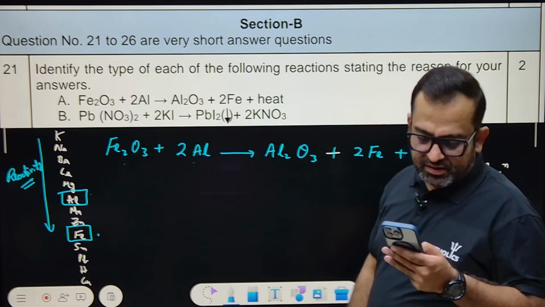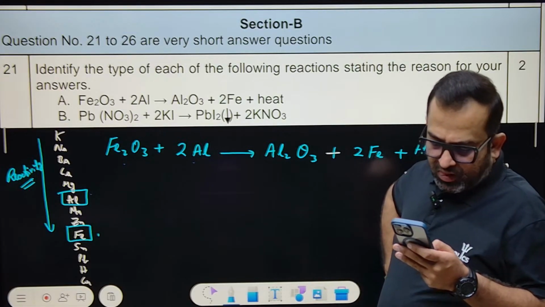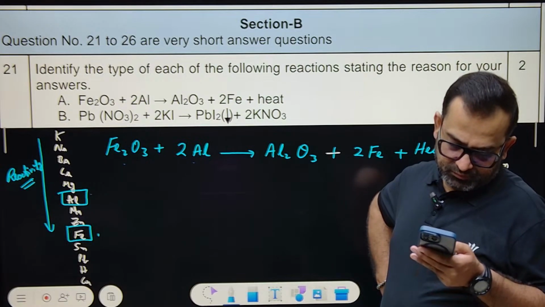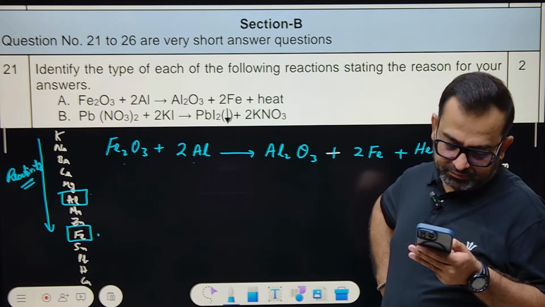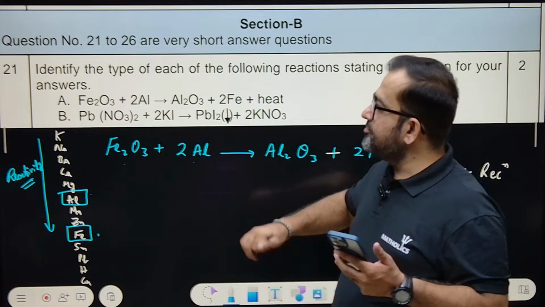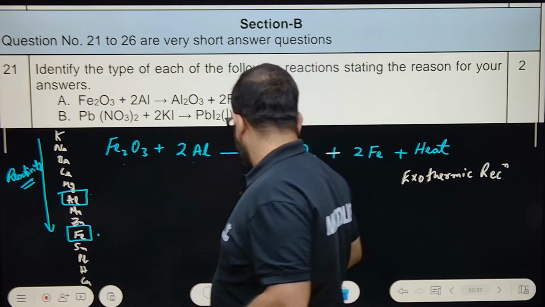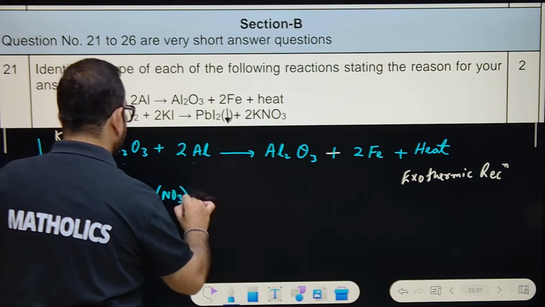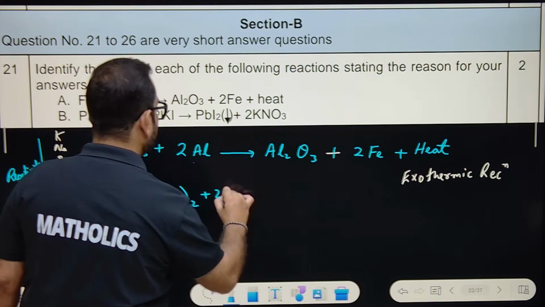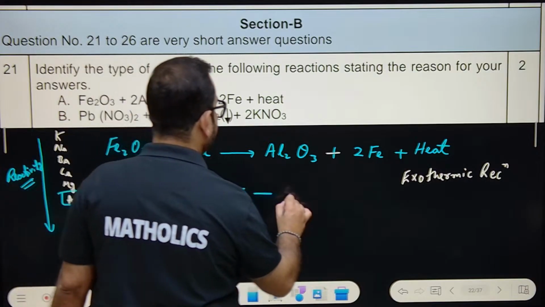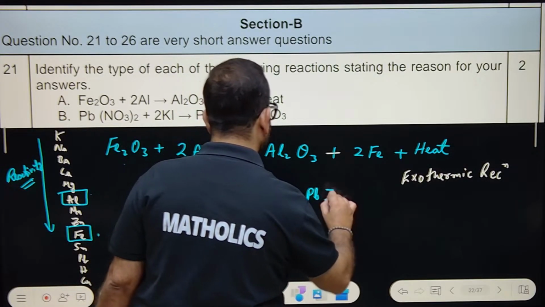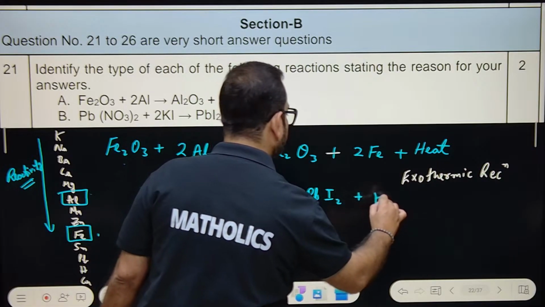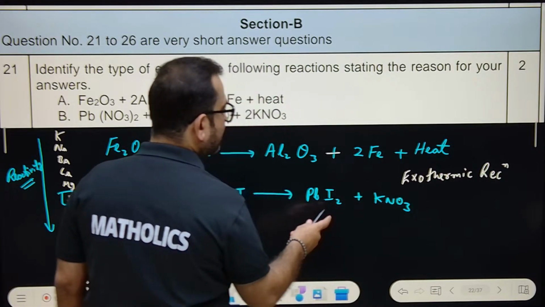Okay. Next, part number B. Pb(NO3)2, lead nitrate, plus 2 KI, potassium iodide, gives PbI2 plus KNO3. Okay.